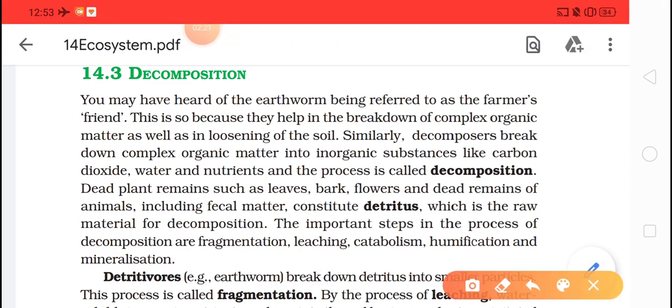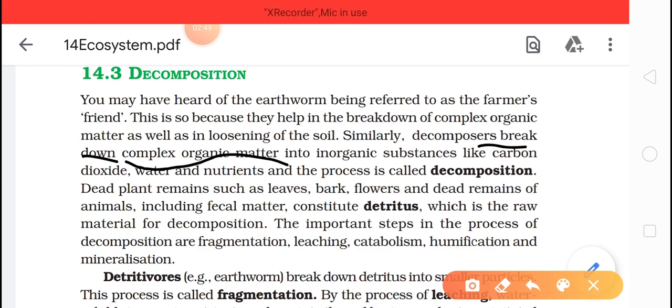So what exactly is decomposition? Decomposition is the breakdown of what? Complex organic matter. That means we are talking about all the proteins, all the carbohydrates, and all the lipids which constitute the organism's body.